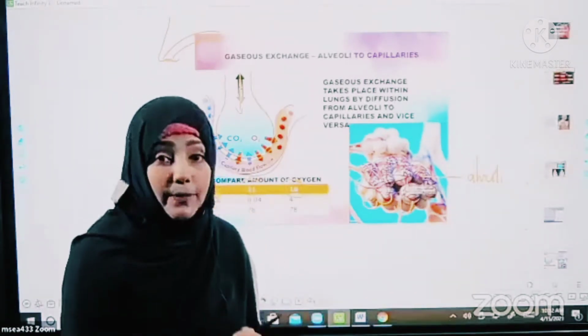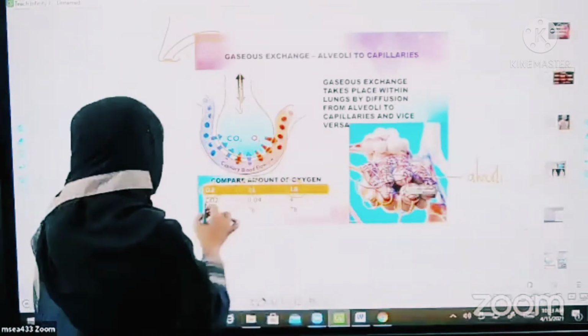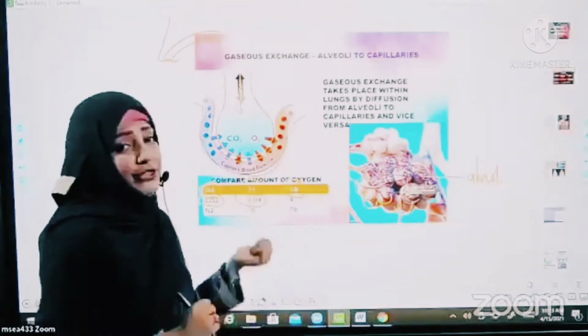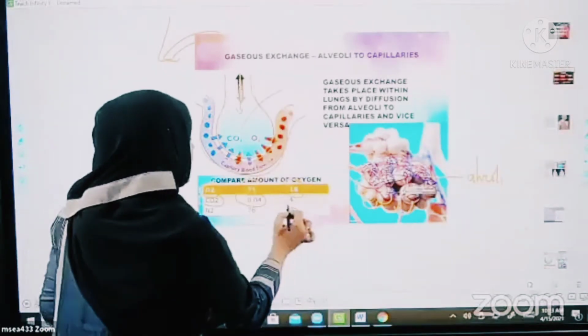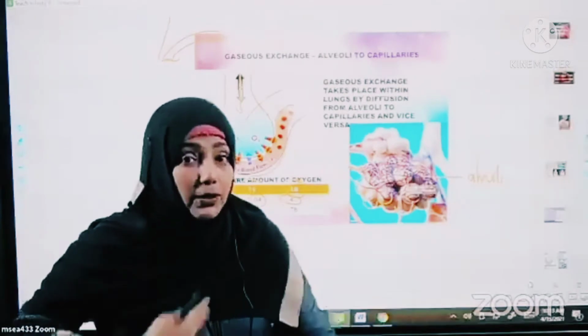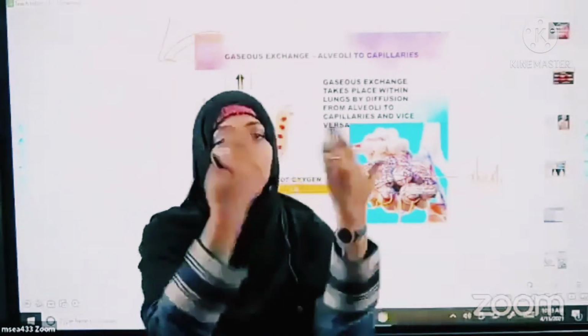What happens to the remaining 5%? It is used up by our body. When we talk about carbon dioxide, when inhaling, only 0.04% is entering our body. But in the exhaled air, the air coming out, you have 4% of it. From where do we get that? Whatever carbon dioxide is generated in the body will also add up.